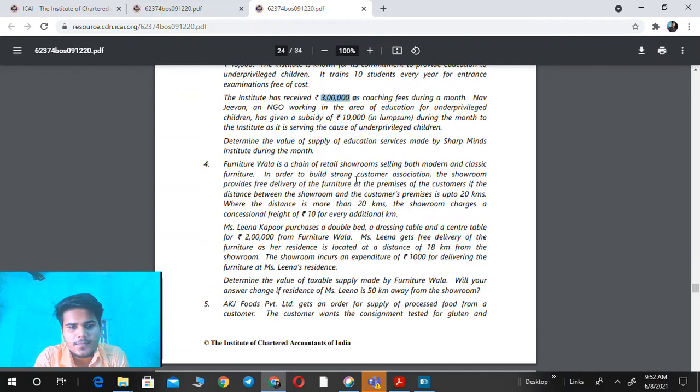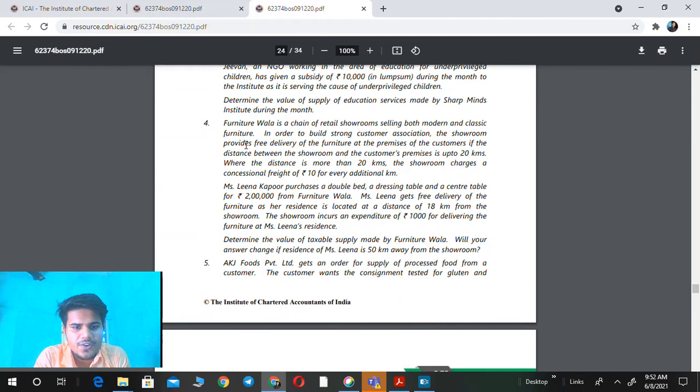Okay, next question. Furniture Wala is a chain of retail showrooms selling both modern and classic furniture. In order to build a strong customer association, the showroom provides free delivery of the furniture at the premises of the customer if the distance between the showroom and the customer premises is up to 20 kilometers. Where the distance is more than 20 kilometers, the showroom charges a concessional freight of 10 for every additional kilometer.